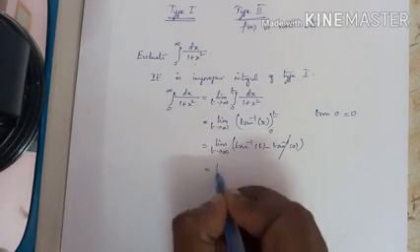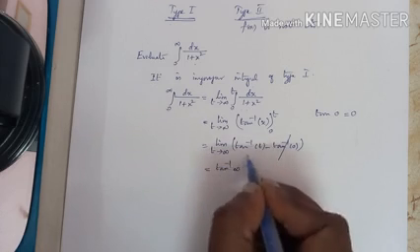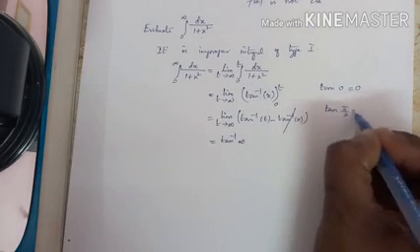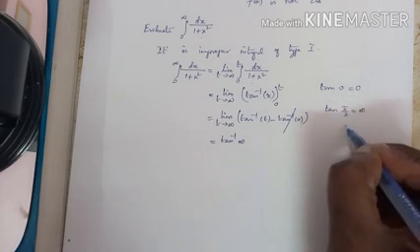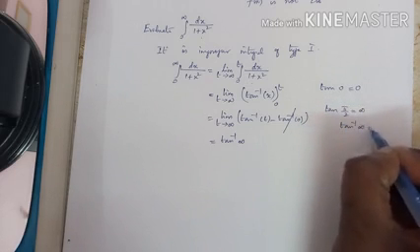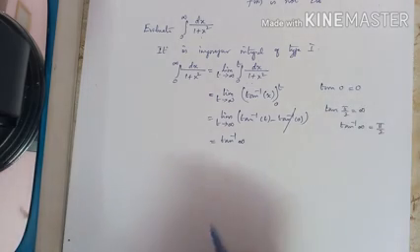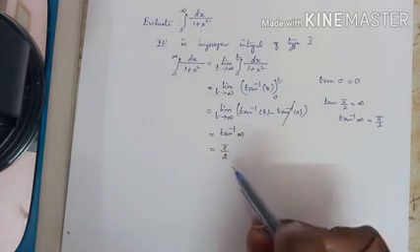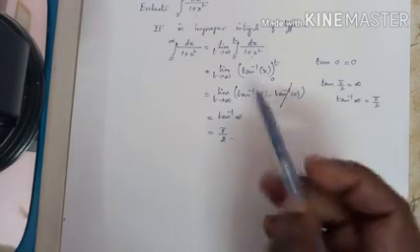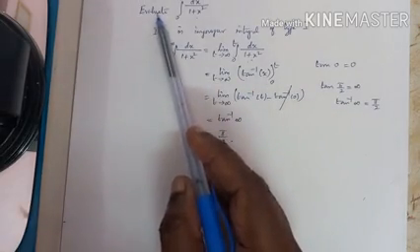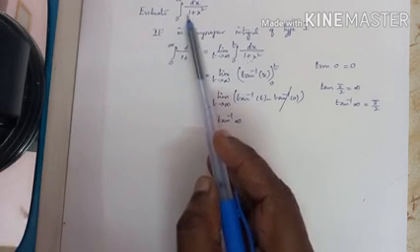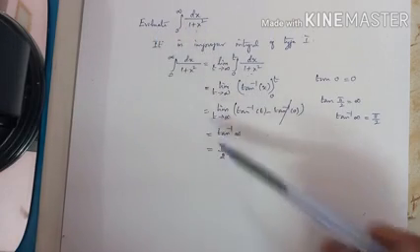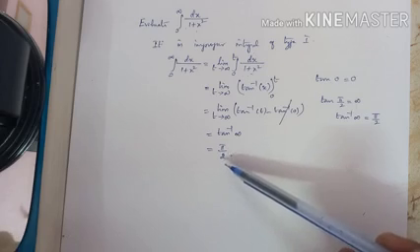When t approaches infinity, now it is ready to substitute. Tan inverse of infinity. We know tan 90 degree is infinity, that is, tan inverse of infinity is 90 degree, pi by 2. So the value of the integral is pi by 2. Sometimes they may ask whether this integral is convergent or divergent. Here the question is simply evaluate, and we have found the value of the integral is pi by 2.